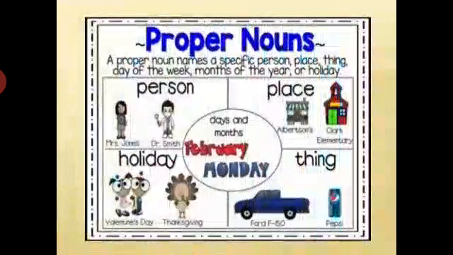Now let's understand more about proper nouns. Like here, a proper noun names a specific person, place, thing, day of the week, month of the year or holiday. So here you can see the name of the person written in capital, places also written in capital, holiday, things all in capital because they are the specific ones. Even the days and months are the specific nouns, right? So they are the proper nouns. They are always written with a capital letter.